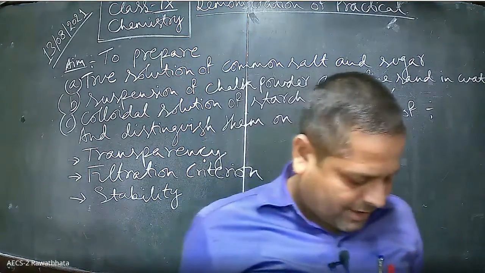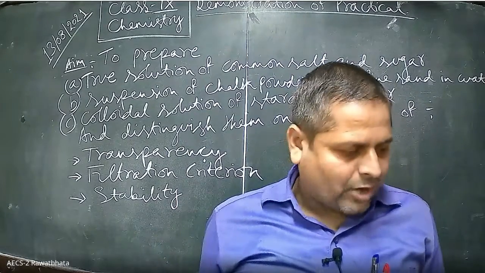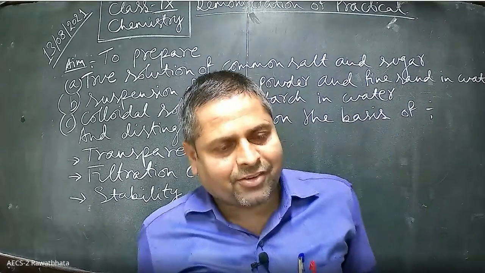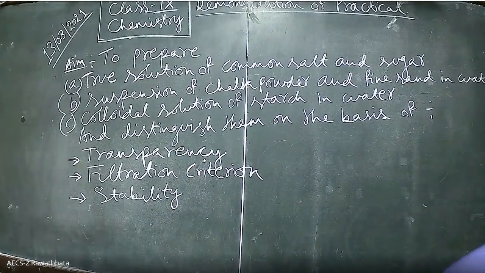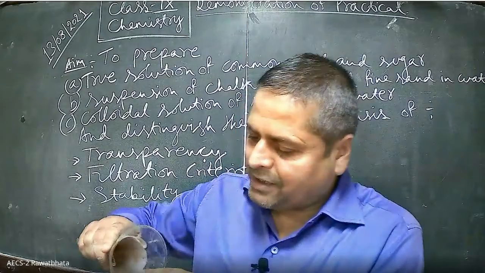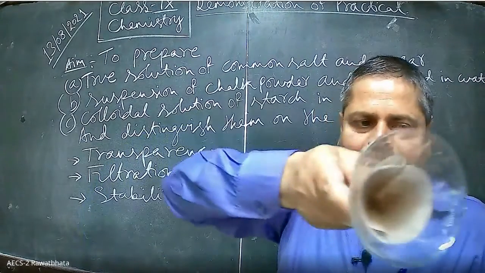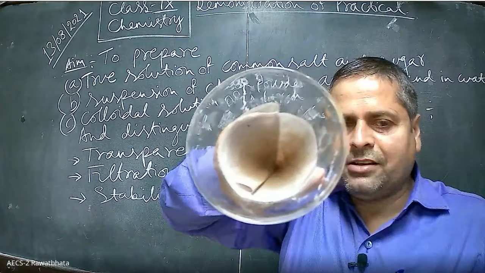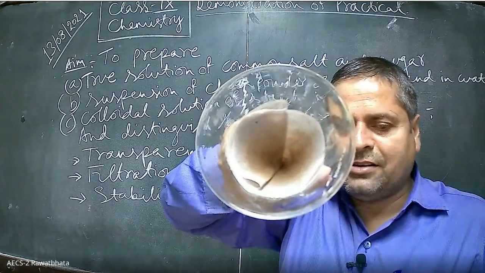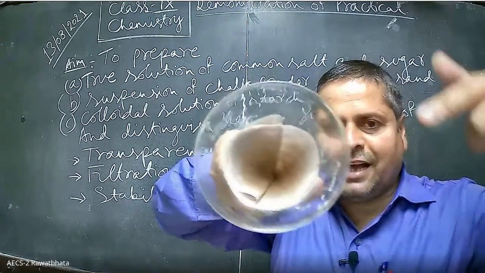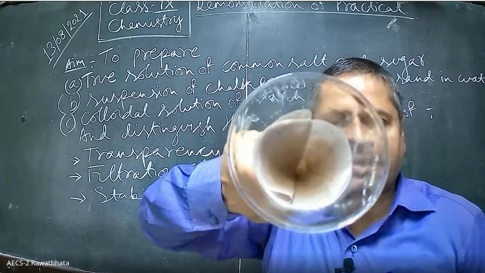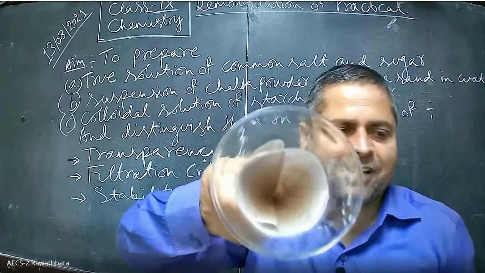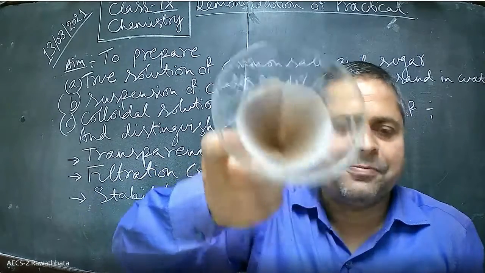Now we will see whether the particles of colloid can be separated by filtration or not. See, these fine sand particles have settled on the filter paper. Can you see? Fine sand particles are deposited on the filter paper. They could not pass through the pores of the filter paper. They are large enough that they cannot pass through the filter paper. Can you see? Yes, sir.